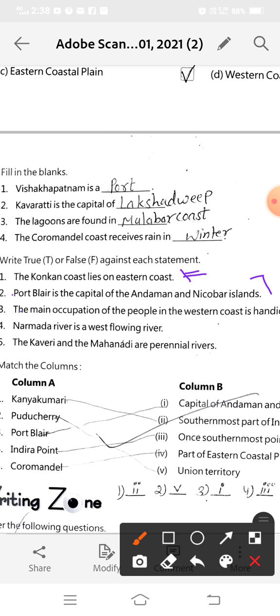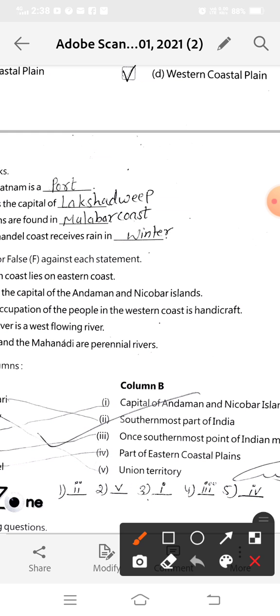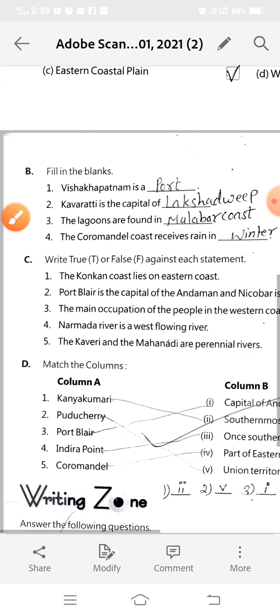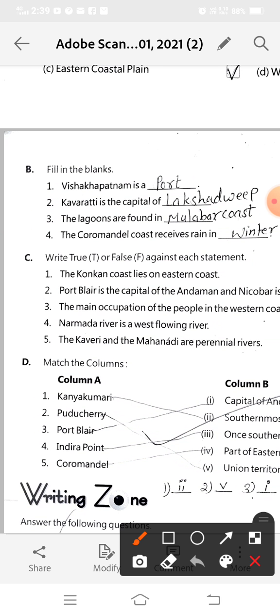Now third is, the main occupation of the people in the western coast is handicraft. So this is also false. Now next is, Narmada river is a west flowing river. Yes, it is true. Narmada river is a west flowing river. So this statement is true.